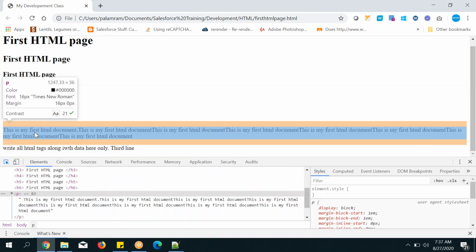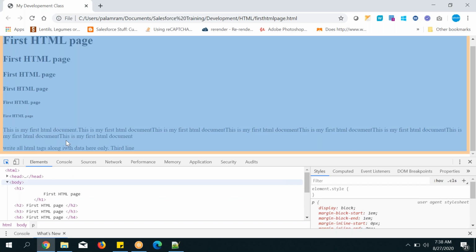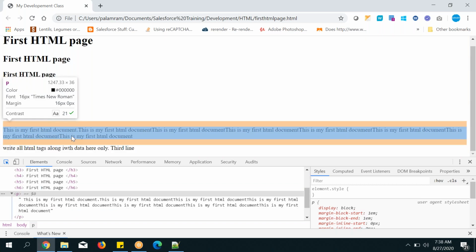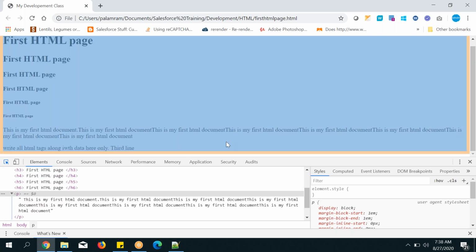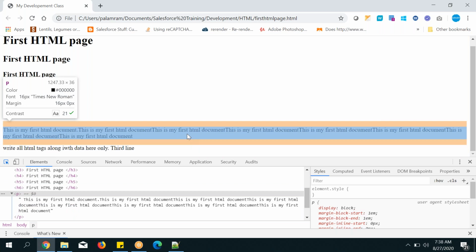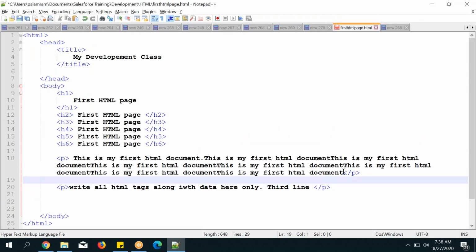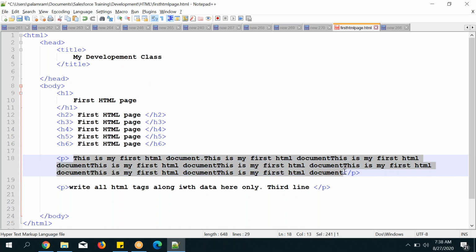Let's see how much space it occupied. It occupied from left to right fully, and from top to bottom two lines. Can you see? Because some text is there, it will expand. Remember, top to bottom it will expand, but from left to right it is fixed. It will expand from top to bottom based on the data. Even if you provide more data, you can see it occupied more space from top to bottom.